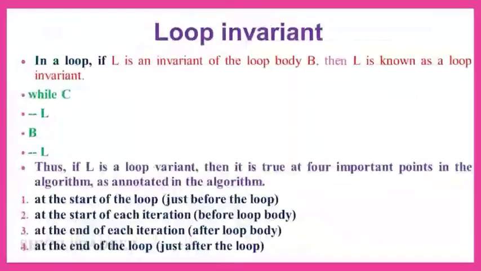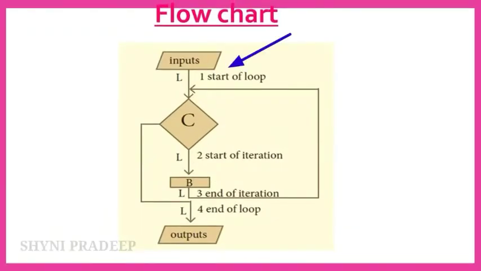Okay. See loop invariant. Here a while loop is given. C is the condition, L means loop invariant and B means body. The loop invariant becomes true at 4 important points in the algorithm. What are they? At the start of the loop, at the end of the loop, at the start of each iteration, and at the end of each iteration. See here: this is the start of the loop, after that the condition, this is the start of the iteration, this is the end of the iteration, and this is the end of the loop.